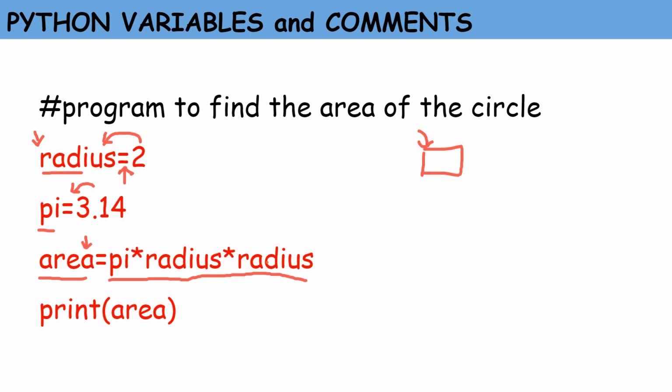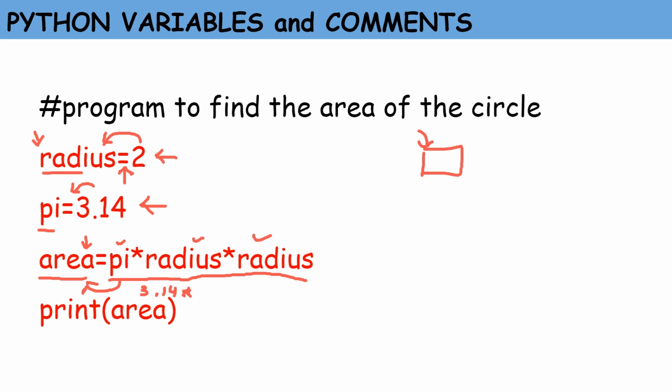So here the values of the variables will be substituted and evaluated and then assigned to the variable area. Here we have values for pi and radius, which are already assigned. So variables must always be assigned values before they are used in an expression. Wherever a variable name occurs in an expression, the interpreter replaces it with the value of that particular variable.